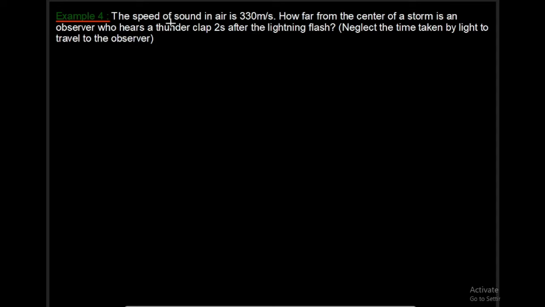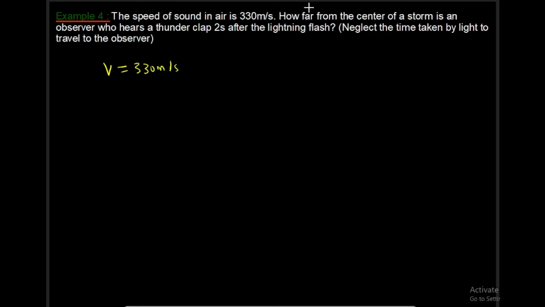Now for this question, it says the speed of sound in air is 330 meters per second. So V is equal to 330 meters per second. They say how far from the center of a thunderstorm is an observer who hears a thunderclap 2 seconds after the lightning flash.